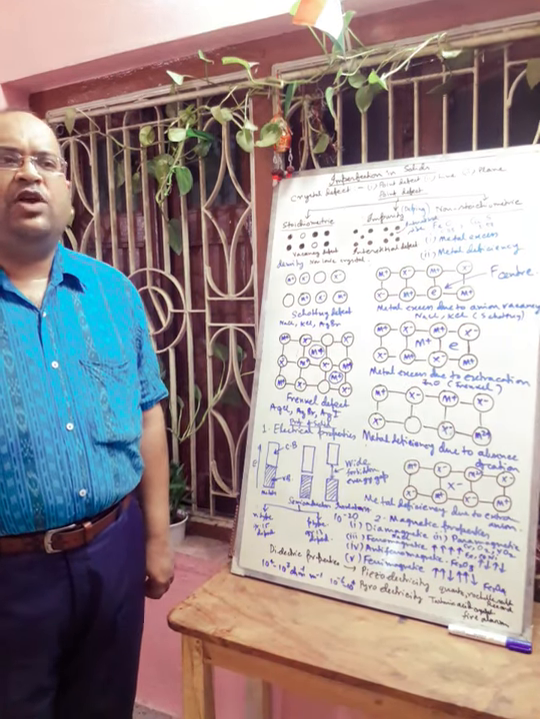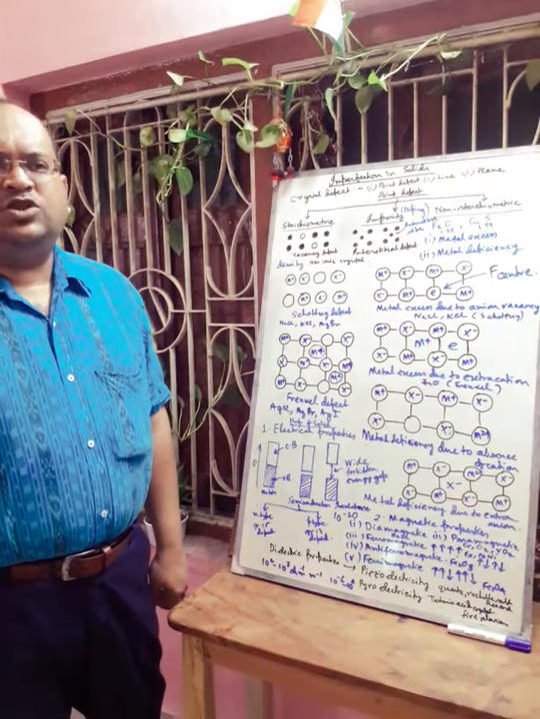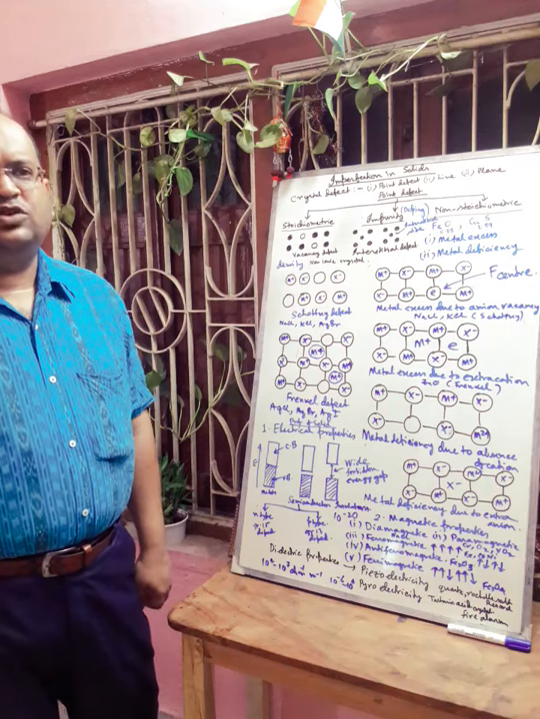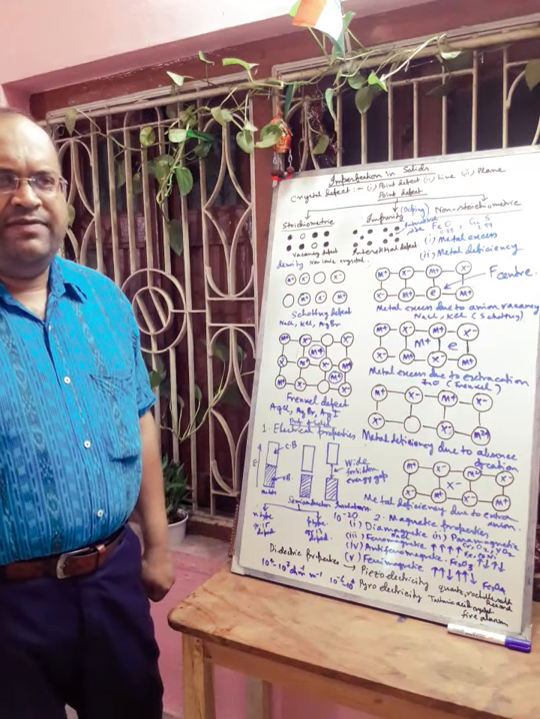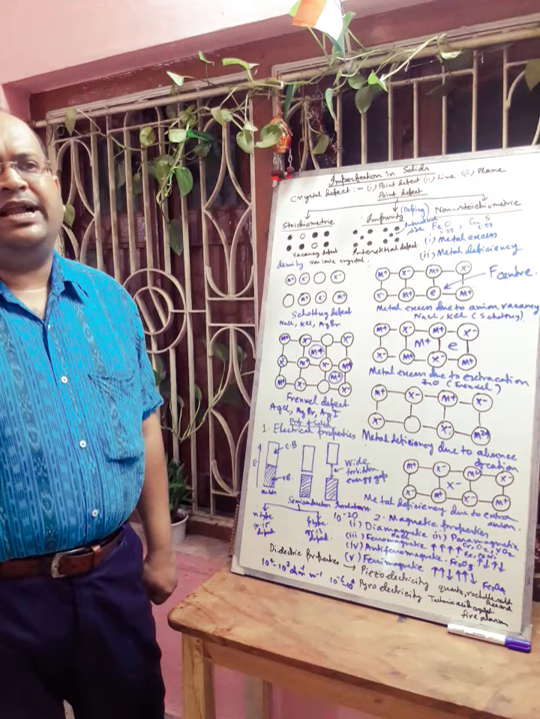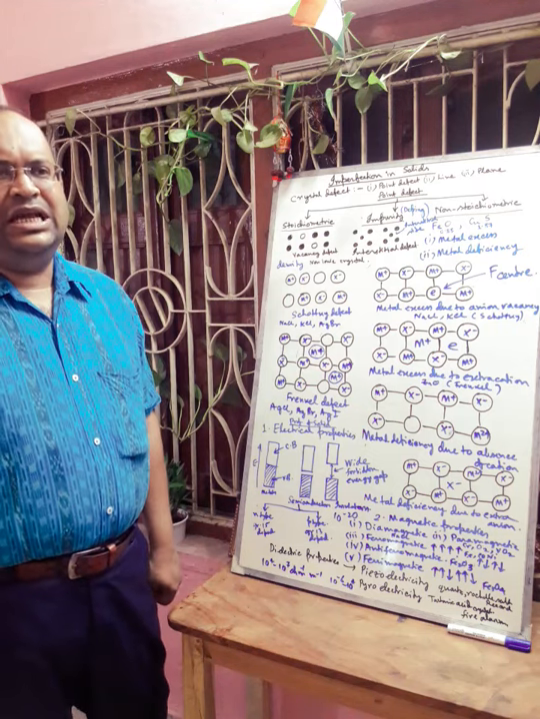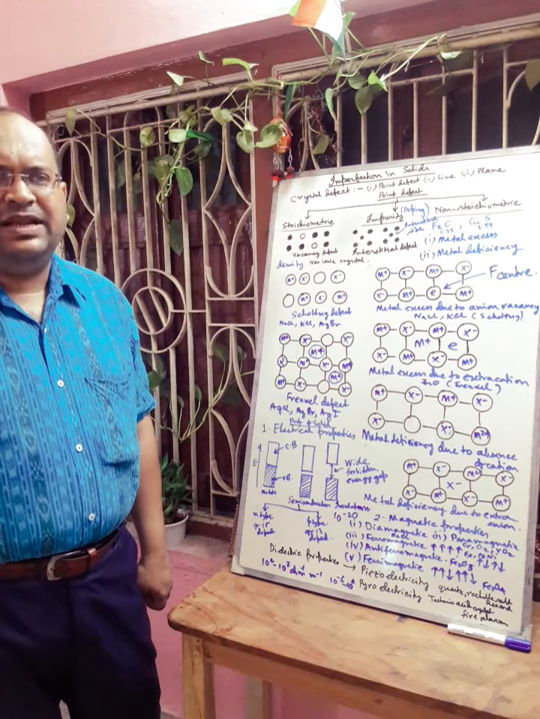Next we will discuss ferromagnetic solids. These are solids which are strongly attracted by an external magnetic field and show permanent magnetism even in absence of an external magnetic field. The examples are iron, cobalt, nickel, and ferromagnetism is due to the spontaneous alignment of the magnetic moments in the same direction.